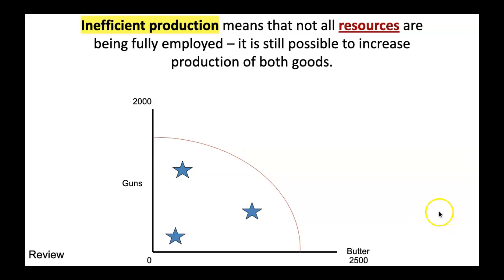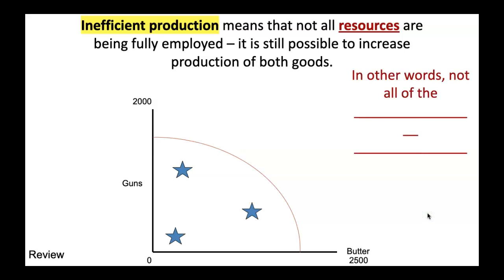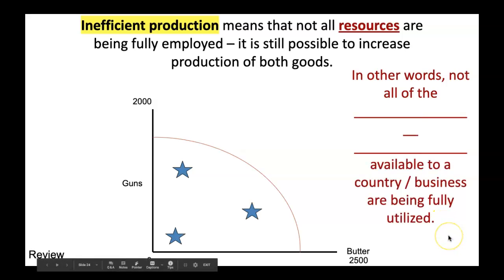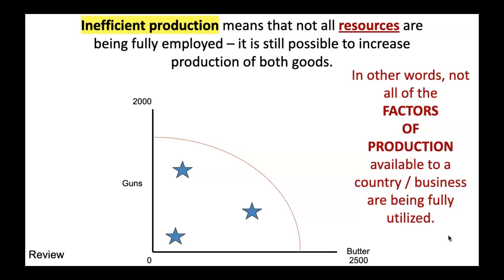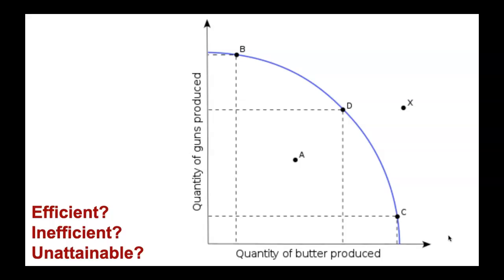That's, again, that word resources, I want you to try and remember some review from yesterday. What is that vocabulary word from yesterday's or last class lesson that means the natural resources, capital resources, and human resources? What's the word that encompasses all those resources? Factors of production. So inefficient production means that not all the factors of production are being utilized to their full potential. Now, let's do some practice.